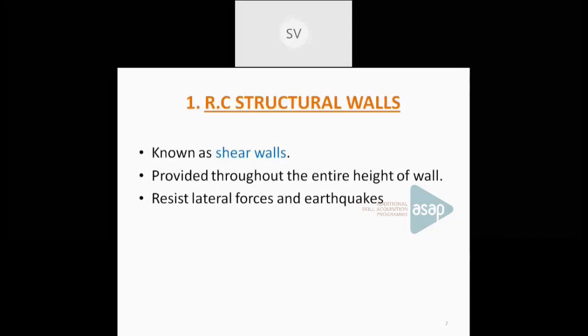So shear walls are very efficient in reducing the effect of those forces. So what is a shear wall? A shear wall is a long continuous wall which is provided throughout the height of the building. So it can be termed as a continuous vertical wall which is constructed throughout the height.